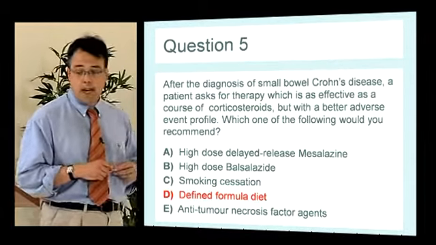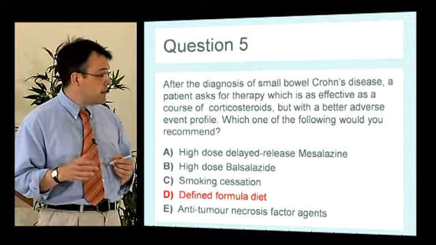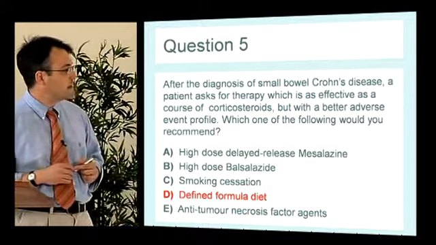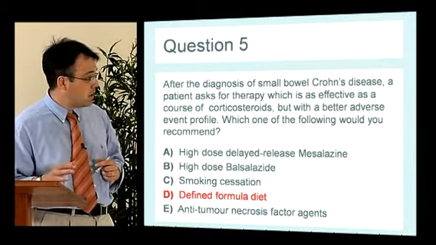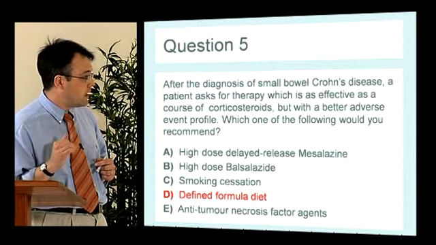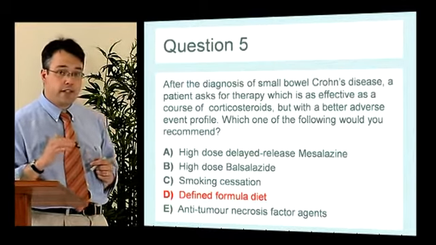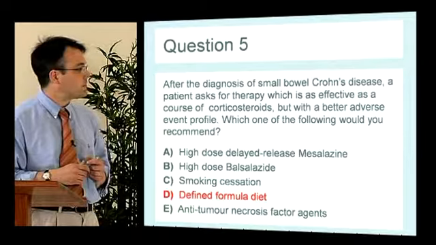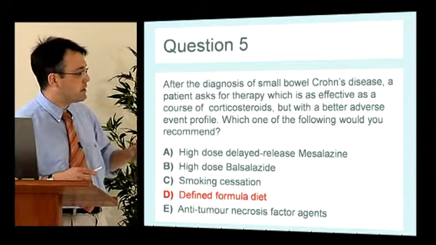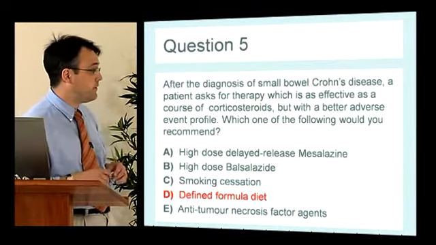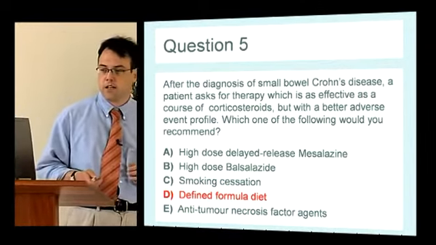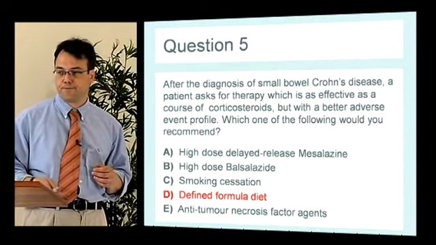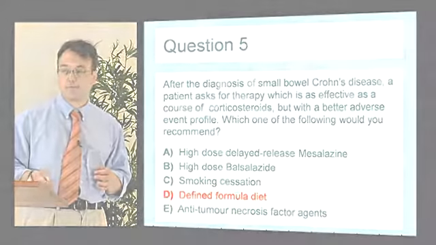In children, polymeric or elemental diets are used as therapies for small bowel Crohn's disease. And they have the benefit of being anti-inflammatory and also have nutritional benefits. And so the answer to this question would be D, a defined formula diet. We rarely use that in adults, except when we're struggling.